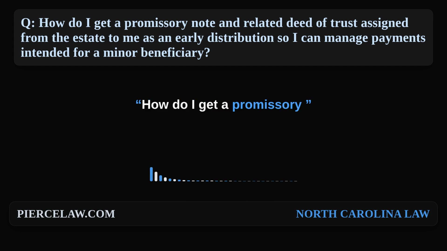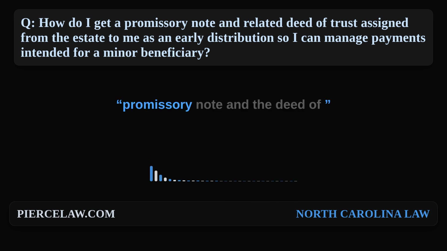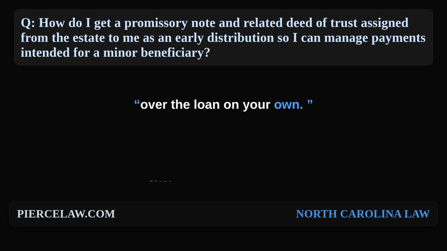How do I get a promissory note and related deed of trust assigned from the estate to me as an early distribution so I can manage payments intended for a minor beneficiary? In probate, the personal representative controls estate assets during administration, including a promissory note and the deed of trust that secures it. So you generally cannot just take over the loan on your own.